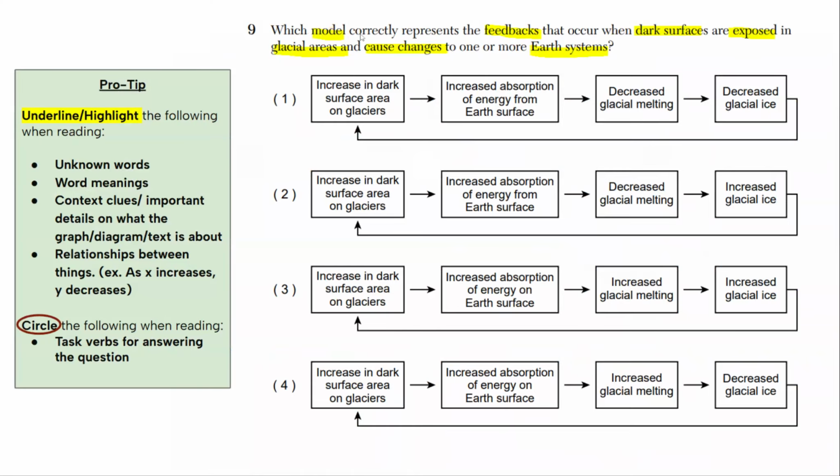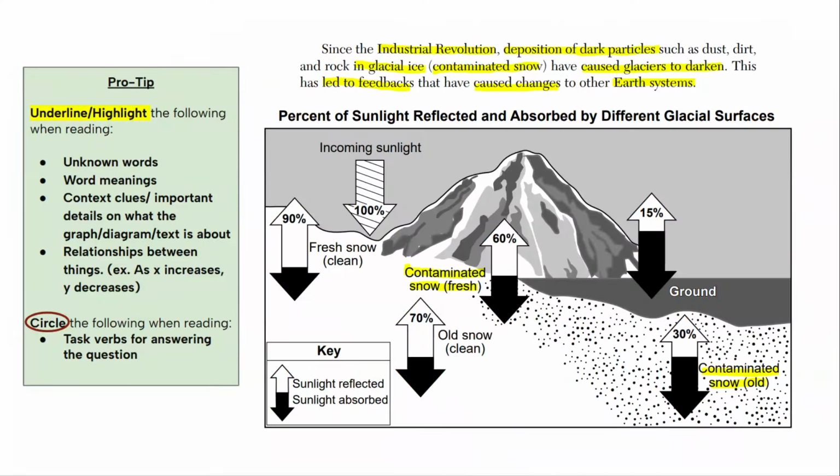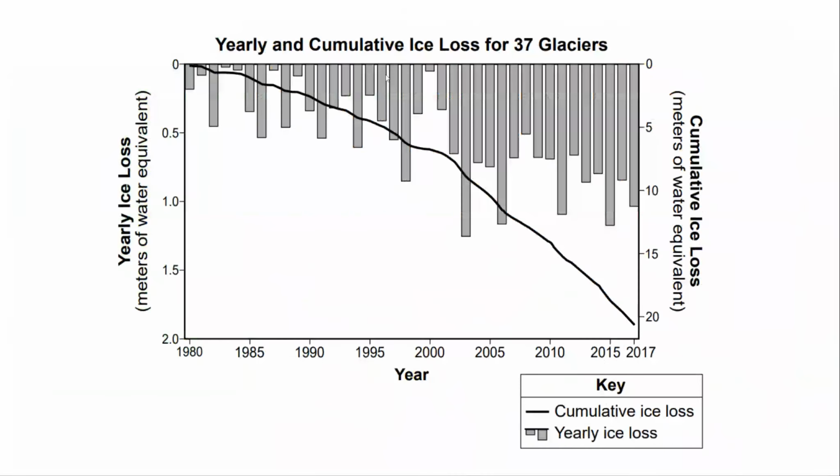So number 9, which model correctly represents the feedbacks that occur when dark surfaces are exposed in glacial areas and cause changes to one or more Earth systems? So I'm highlighting model because these are all different models or flowcharts given to me. Which model correctly represents the feedbacks? We're seeing that word again. We saw that before over here, feedbacks.